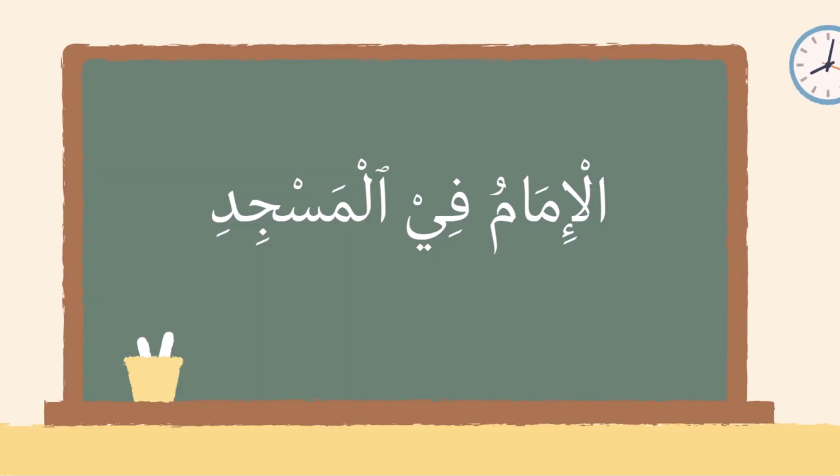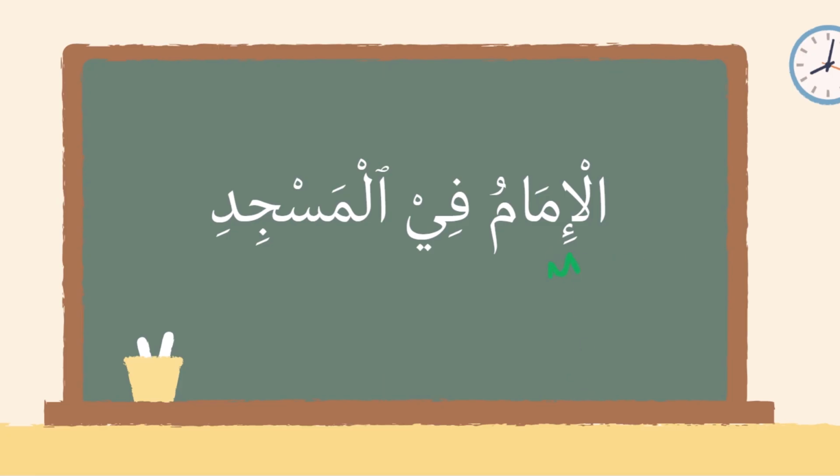For example, al-imamu fil masjidi. Al-imam, the one who leads the congregational prayer, the imam, fil masjidi, is in the masjid. Al-imam here is definite. It's marfu', it's in a state of rafa. It begins this sentence. It checks all of the boxes of a mubtada.